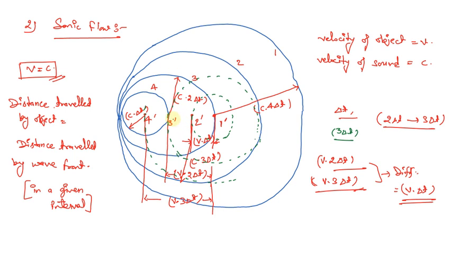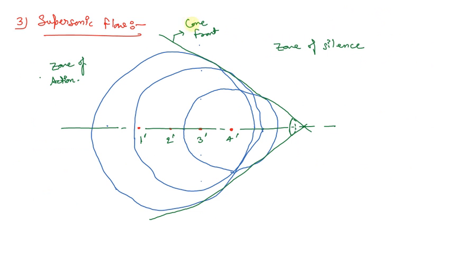Similarly, when it will be jumping from position 3 to position 4, it will be drawing a new circle, that will be circle 4. So that is how the development is going to take place, and the wave front is going to move. Now next, let us discuss the supersonic flow.